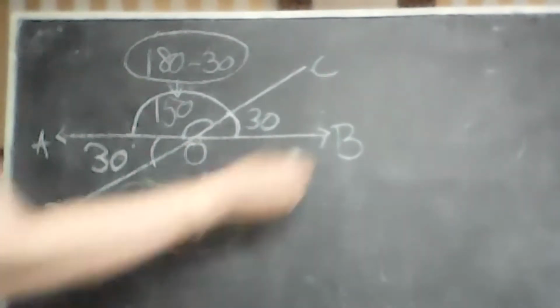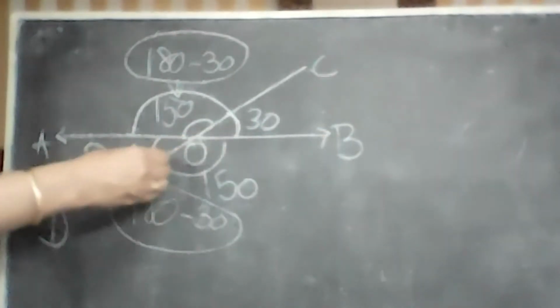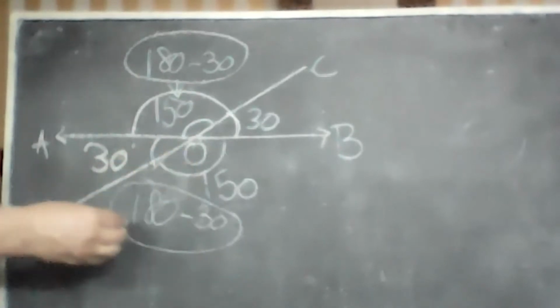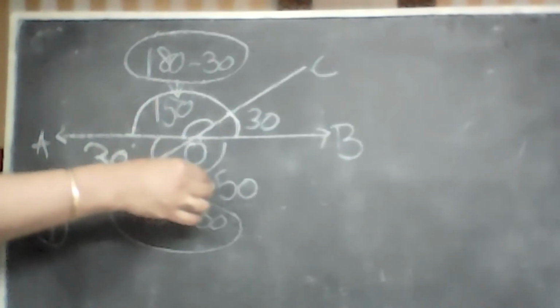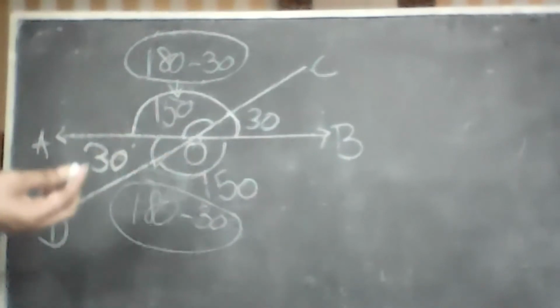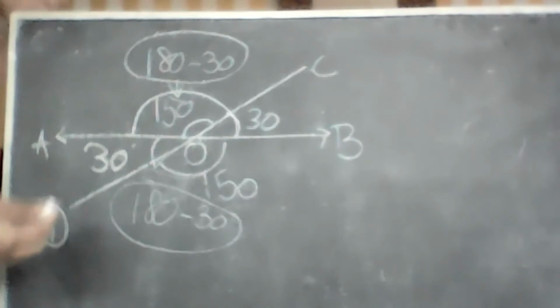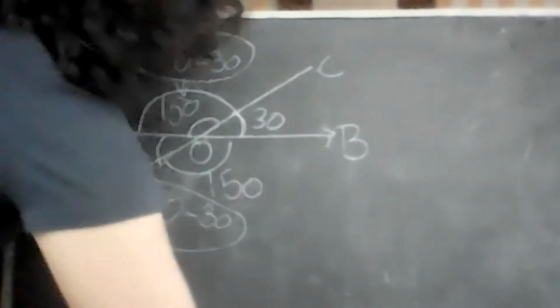BOD. BOD is 150. It is 150 because it is 180 minus 30. So if BOD is 150, it is supplementary with which angle? AOD. Thank you. This is all I'm asking.